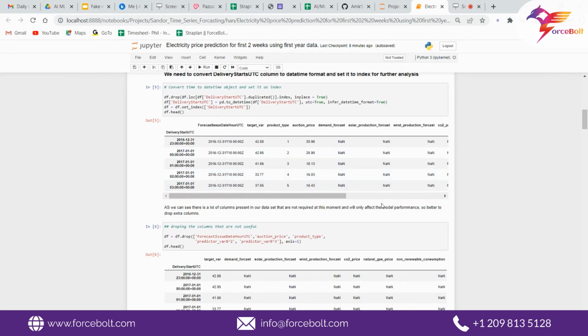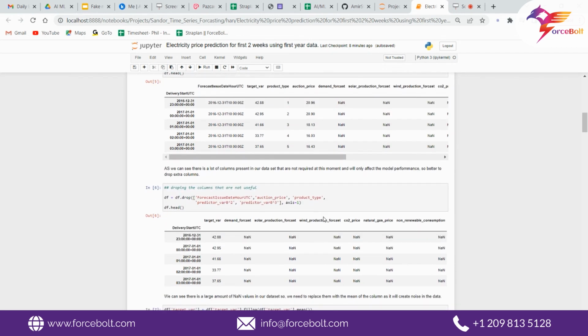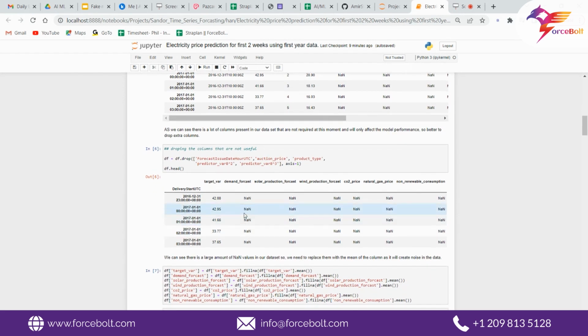Moving forward, we have a lot of columns that are not required for this particular problem, and they will only create problems for the analysis. So better to drop them. Here we are dropping those columns that are not required, and we can see the final columns that we will use to predict electricity prices. So here are our indexes and these are the columns that we are going to use.